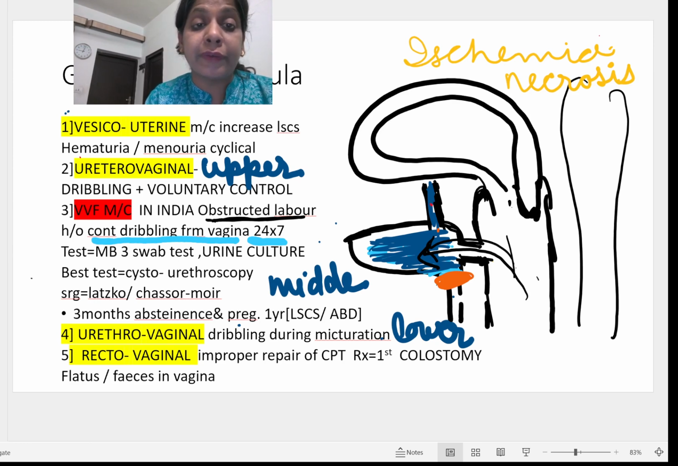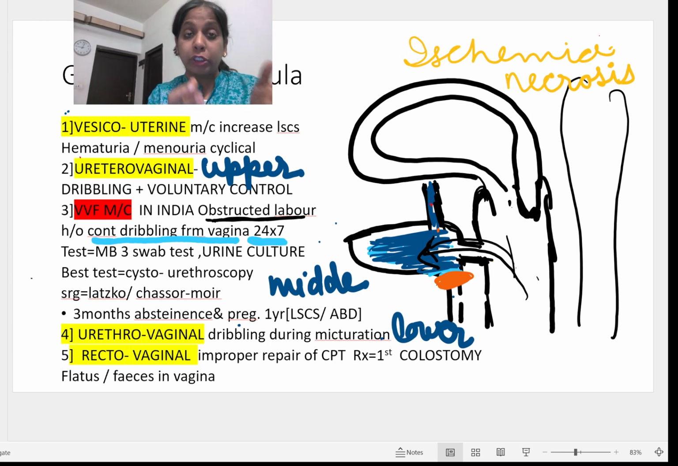So the history given by the patient of ureterovaginal fistula is that there is dribbling of the urine, and the dribbling is very little. As you know, the ureter has very little space, so dribbling is very little as compared to the vesicovaginal fistula, but the patient's voluntary control is excellent. Now in the vesicovaginal fistula, the history of the patient was that I am having continuous dribbling or continuous passage of urine from the vagina, and this urine is large in amount as compared to the ureterovaginal.